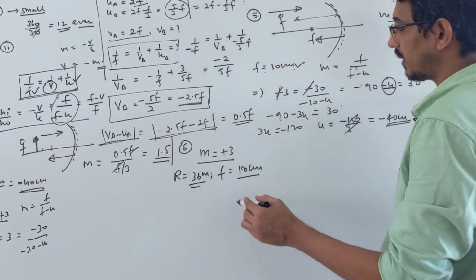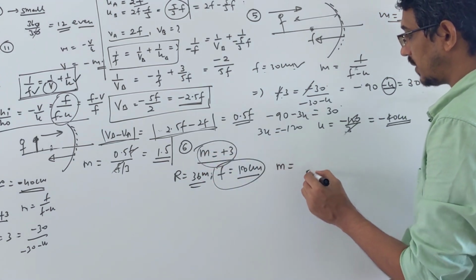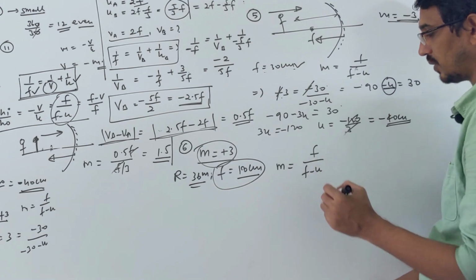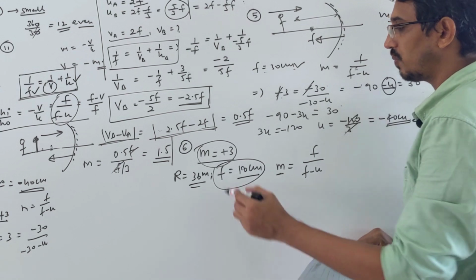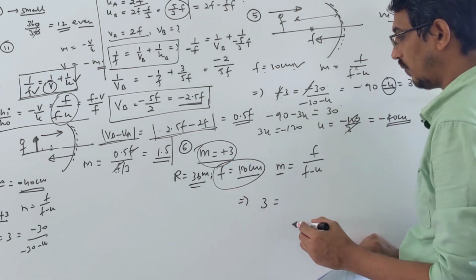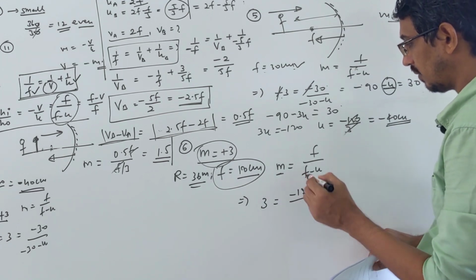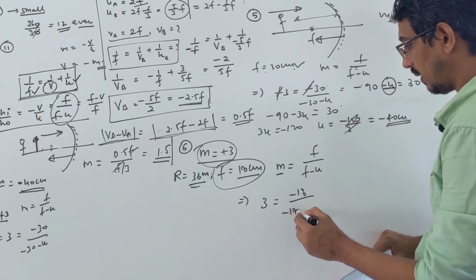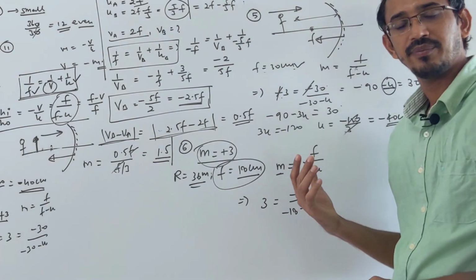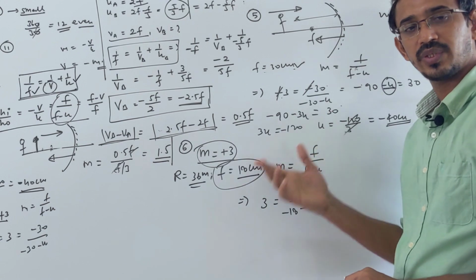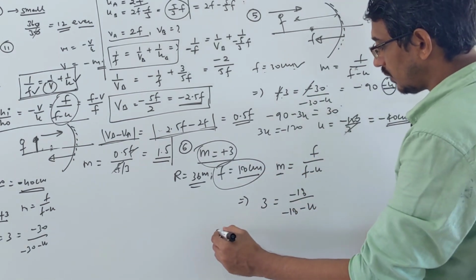So let's write the same relation again. We know the focal length, we know the magnification. Writing the magnification formula, m is equal to f upon f minus u. Let's put in the sign convention. M is +3, since it is a virtual image. Focal length is negative, so -18. For u, which you want to calculate, you don't put a sign convention; it will come in your answer whether it's positive or negative.